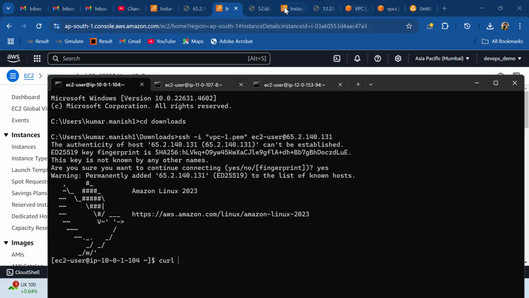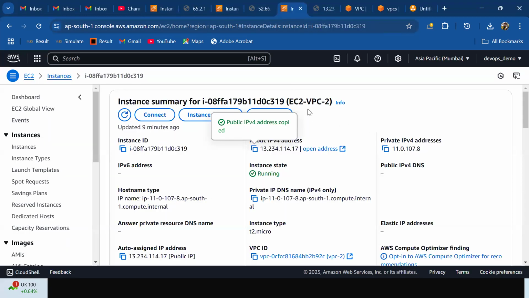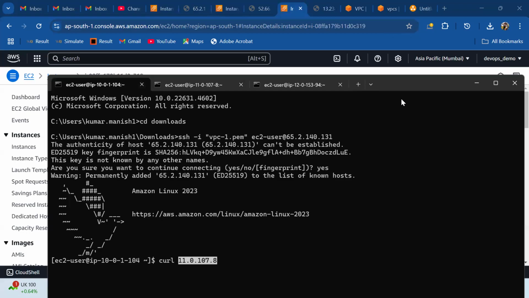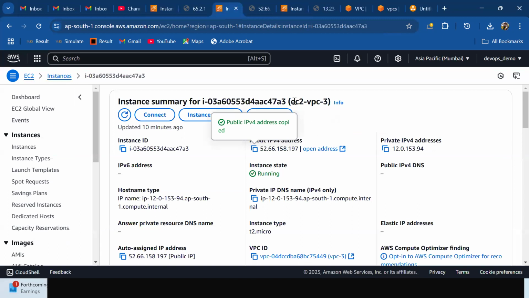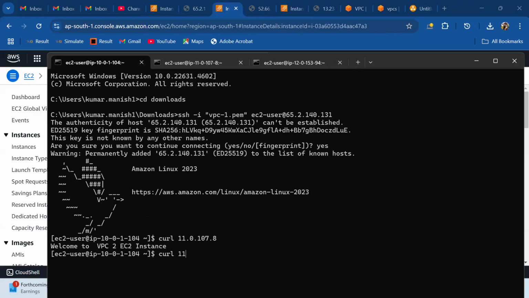So let me pick the private IP of the second, EC2 VPC2, the second one. Let me go there. Let's do the curl. Let me open it up. Curl. You can see welcome to VPC2 EC2 instance, correct? Let's do the private IP of the third one. Curl, EC2 VPC3, correct? This is the third instance. Let's do the curl. You can see welcome to VPC3 EC2 instance. So VPC1 is able to communicate with VPC2 and 3, correct? The resources which are part of the VPC1 are able to communicate with VPC2 and VPC3 as well.